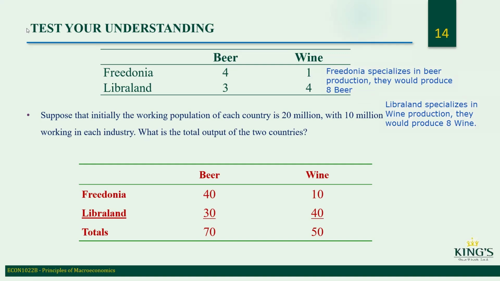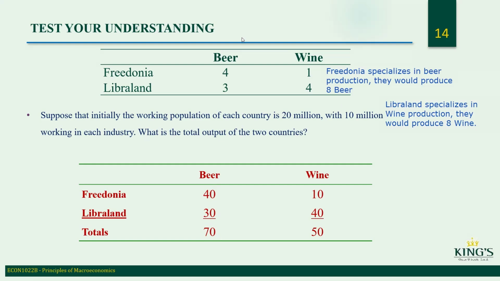So Abigail was correct. If they both spend half their time on each resource here, Fredonia and Liberland, if you added that up, you get 7 and 5.